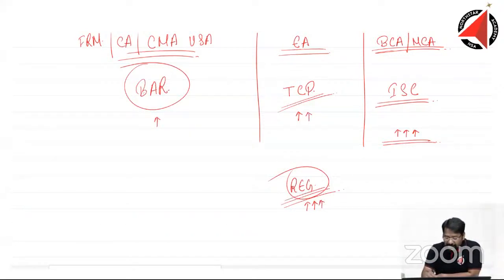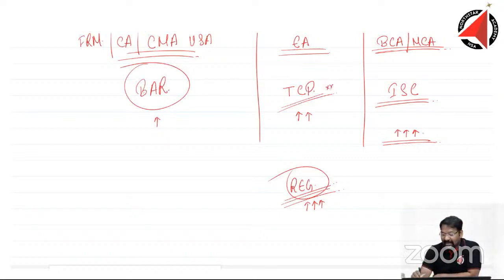But if the regulation paper itself is annoying you, and you think, oh, I just need to pass, somehow make me pass, that's all, that's an emotion coming from within. Somehow just make me pass. If that is the emotion, then definitely TCP is not for you.